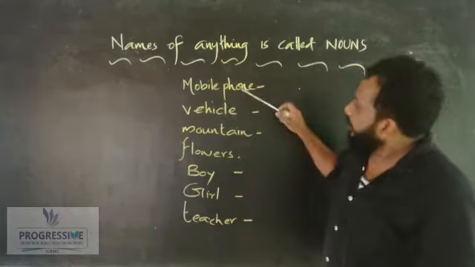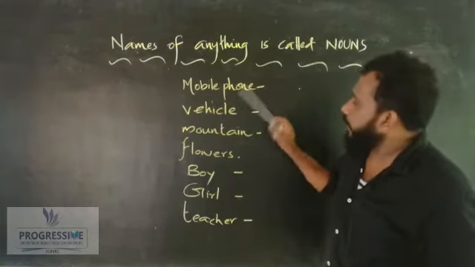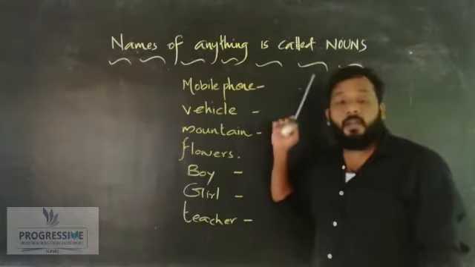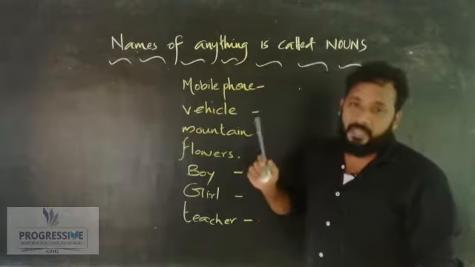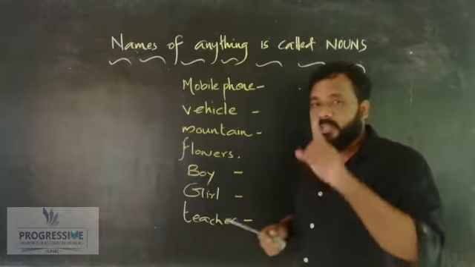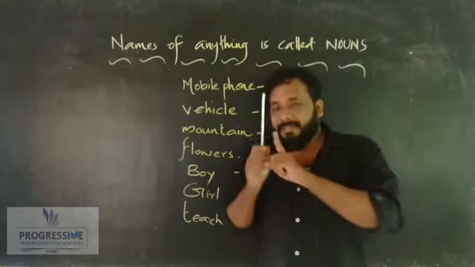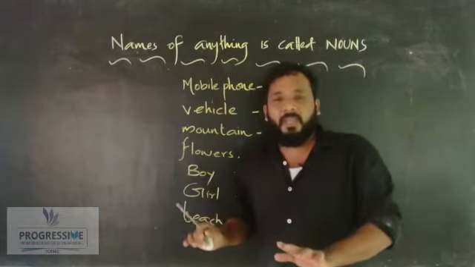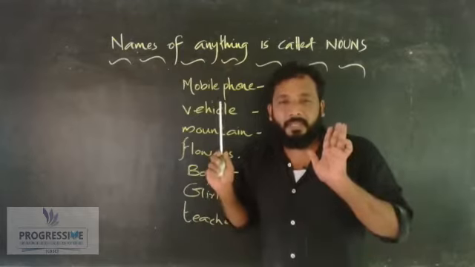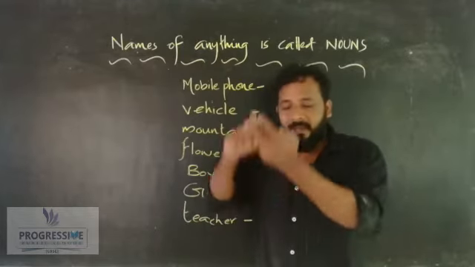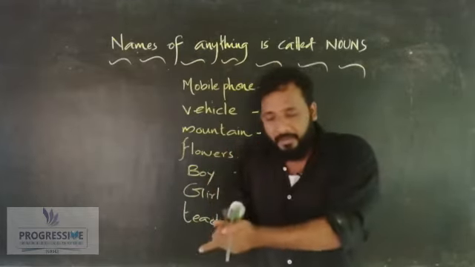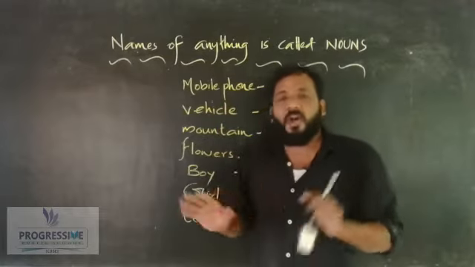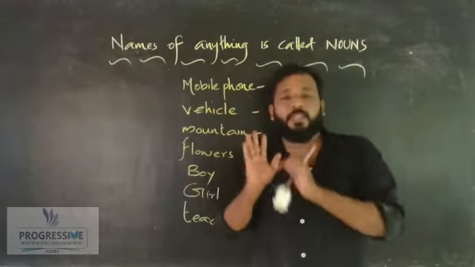Okay. Next, you have to identify whether these words are nouns or verbs. I told you in the previous session that the name of anything, whatever it is, is called a noun. Even the name of animals, persons, school, whatever. The name of anything is called a noun.